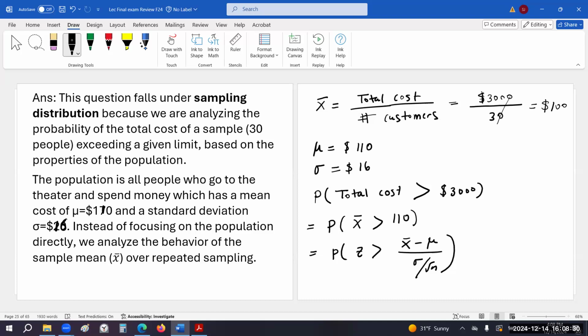We are converting into normal distribution by converting into standardized normal number so that we can find this probability using the Z table.